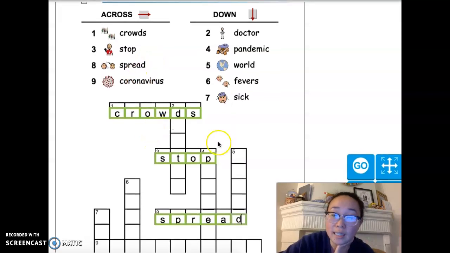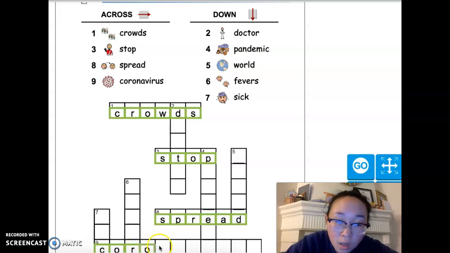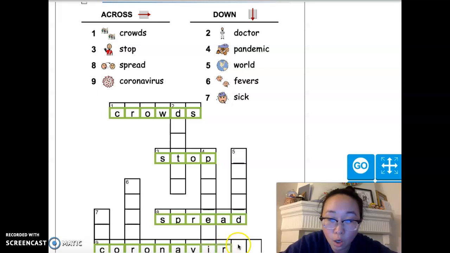That word is number 9 across. So we're going to spell coronavirus. And coronavirus is kind of a long word. Coronavirus, the coronavirus.